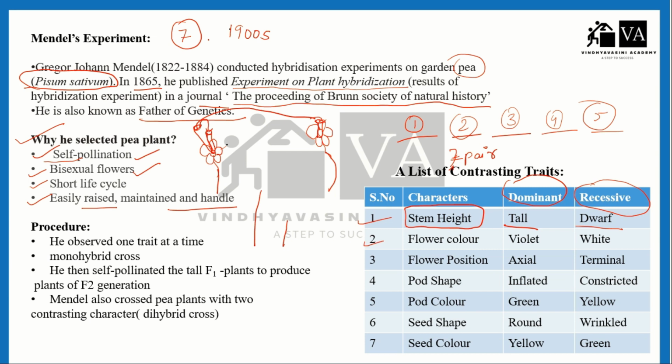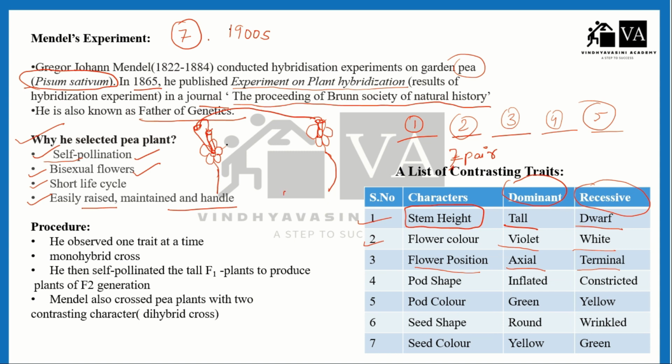Second is flower color. Violet is the dominant character while white is the recessive character. Flower position. Axial is the dominant character while terminal is the recessive character. So what do you mean by axial and what do you mean by terminal?